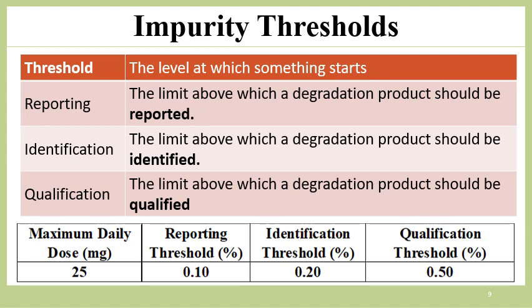If the impurity level is 0.15%, then the identification threshold limit will be 0.2%, and if it goes beyond 0.2, it will have a qualification threshold of 0.5%, and if the impurity goes beyond 0.5%, then qualification is required to be done. So always remember this RIQ, that is reporting, identification and qualification thresholds.